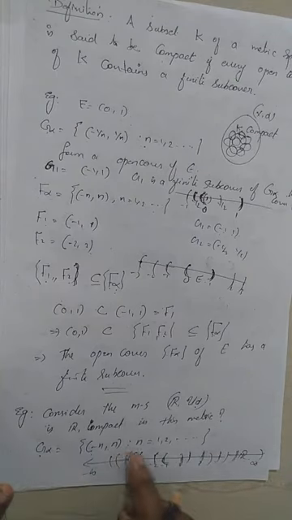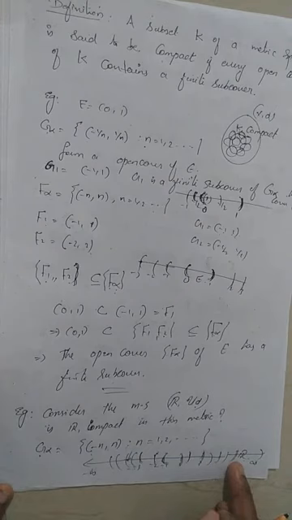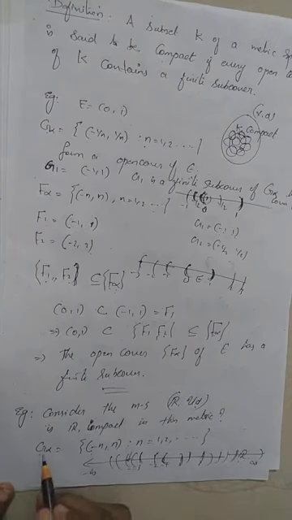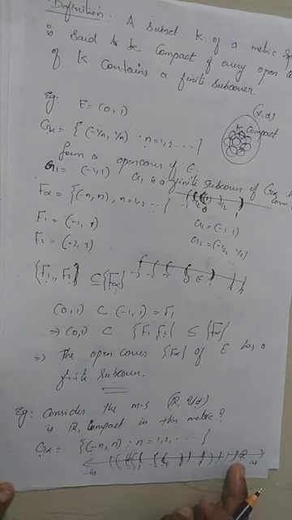So this is an open cover for the real numbers, but it has no finite subcover. There exists no finite subcollection of these G alpha which fully covers the real line. Therefore, G alpha is an open cover of R, but it contains no finite subcover to cover capital R. Therefore, the real line is not compact with respect to the usual metric.